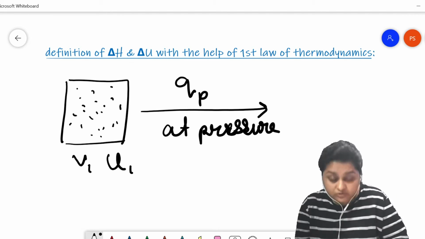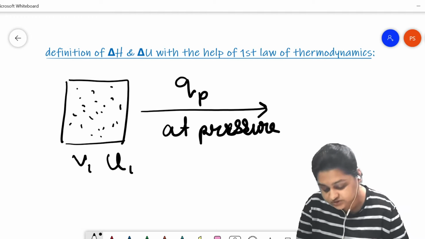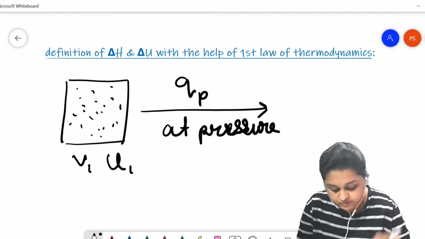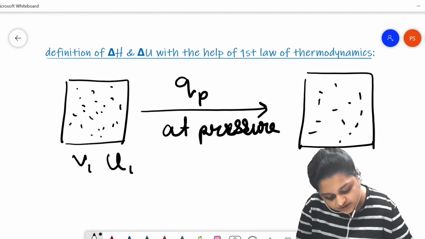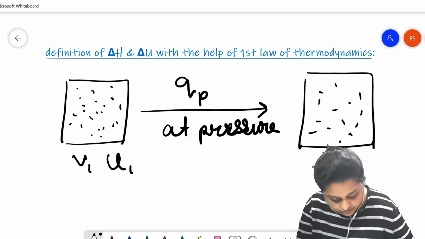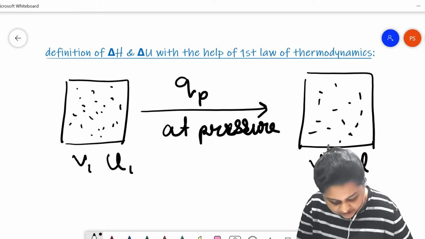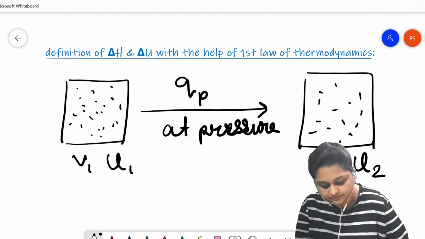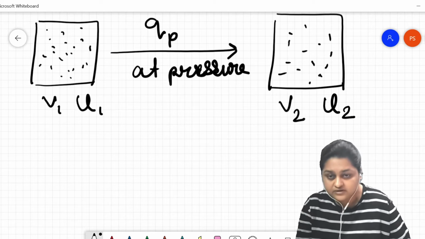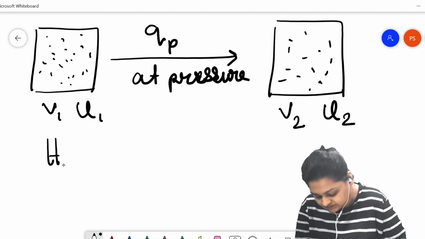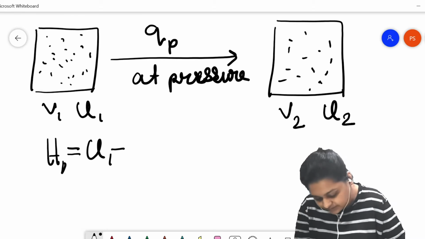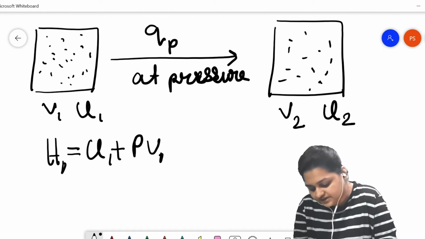After this Q amount of heat energy is provided at constant pressure to this system, a new resultant system will be established for this thermodynamic system. At this final state, the volume becomes V2 and the internal energy becomes U2. At the initial state, the enthalpy of the system was H1, and it can be given as U1 plus P into V1. P is the pressure of the system.